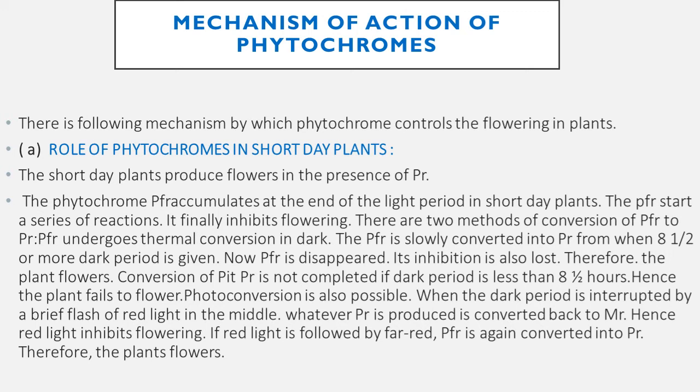Hence, a brief flash of red light in the middle converts whatever PR is produced back to PFR. Hence, the red light inhibits flowering. If red light is followed by far-red, PFR is again converted into PR. Therefore, the plant flowers. The diagram is also shown in the next slide.